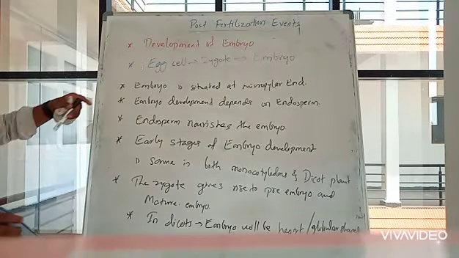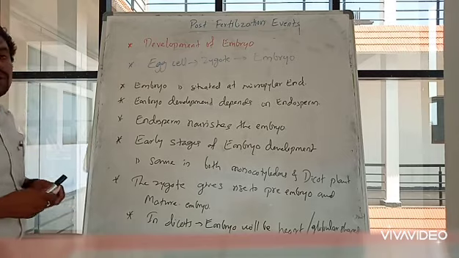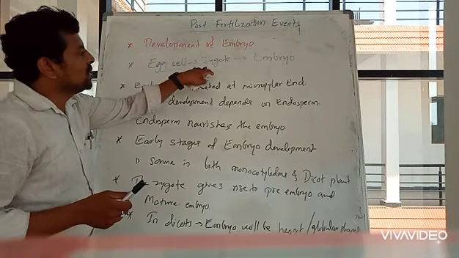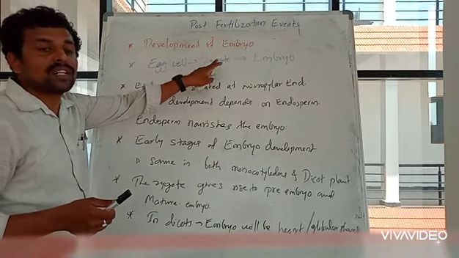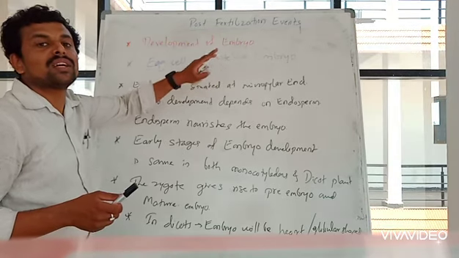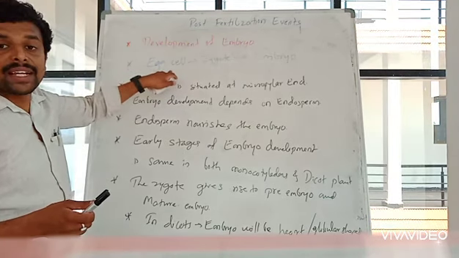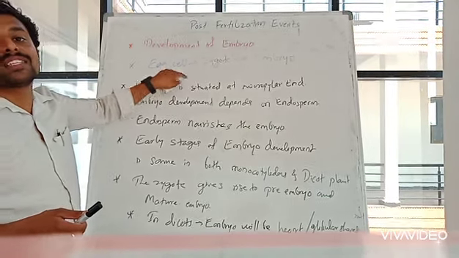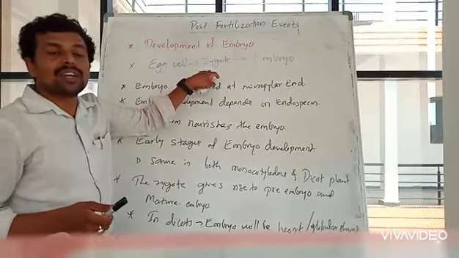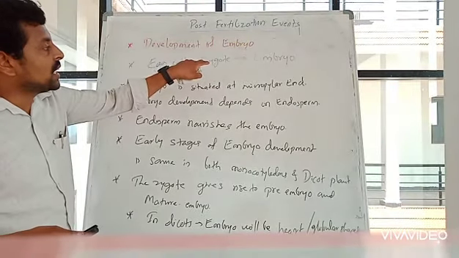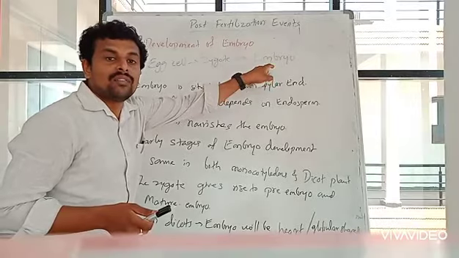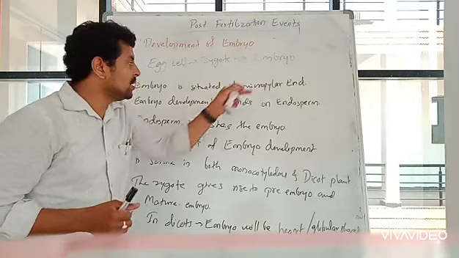Okay, quickly recall this. Development of embryo starts from the zygote, where zygote is taking place inside the egg cell. Once the egg cell receives the male gamete, it will lead to the formation of zygote. So that zygote will further develop into embryo, right?